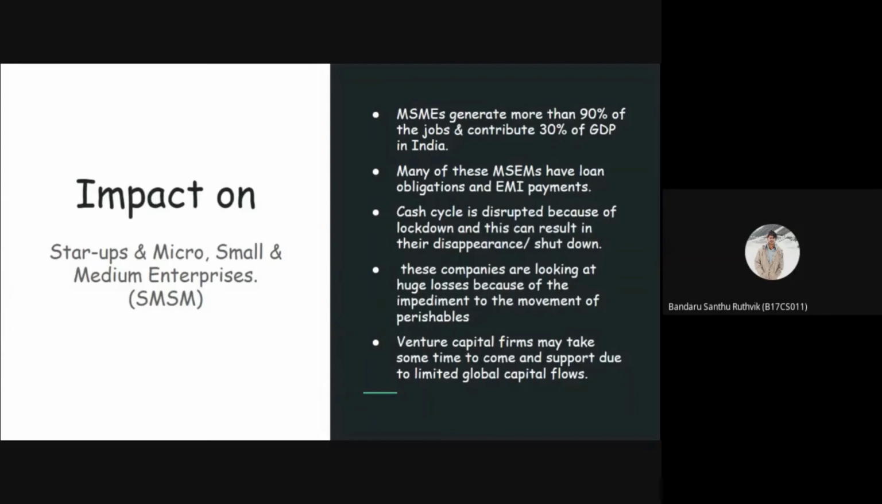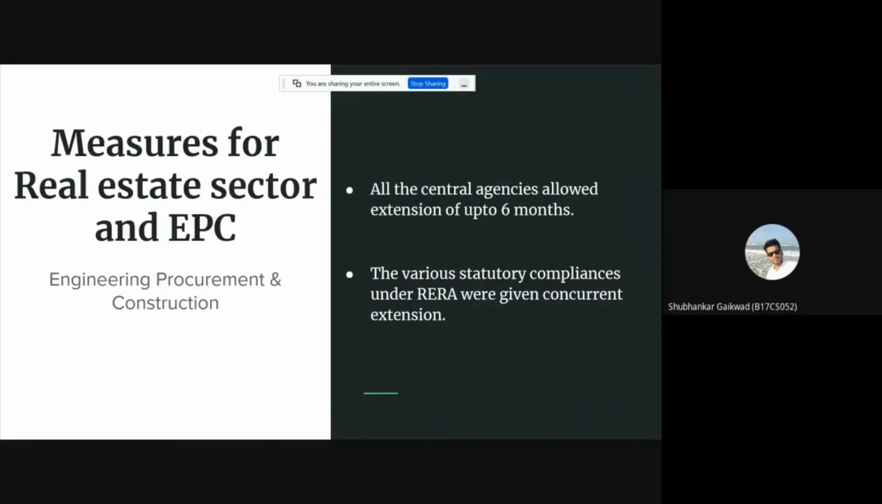Government needs to make funding available in the sector because all these venture capital firms may take some time to come and support due to limited global capital flow. Moreover, the various statutory compliances under RERA, which is the Real Estate Regulation and Development Act, were given concurrent extension.